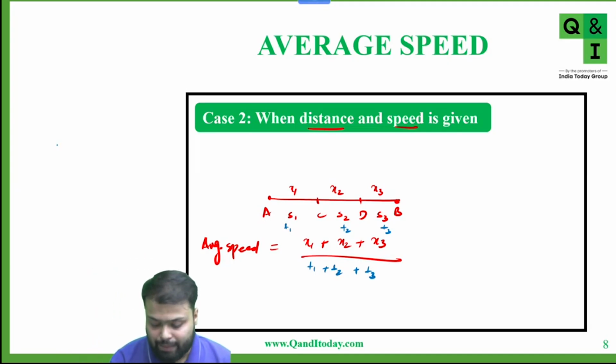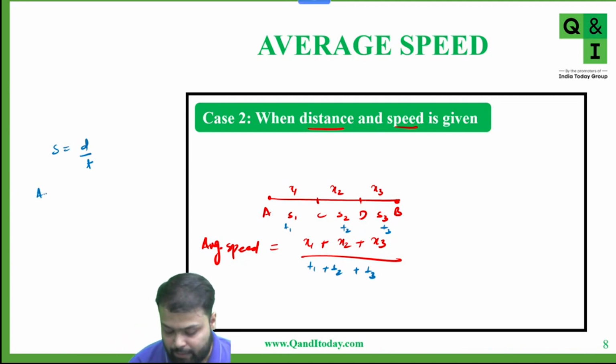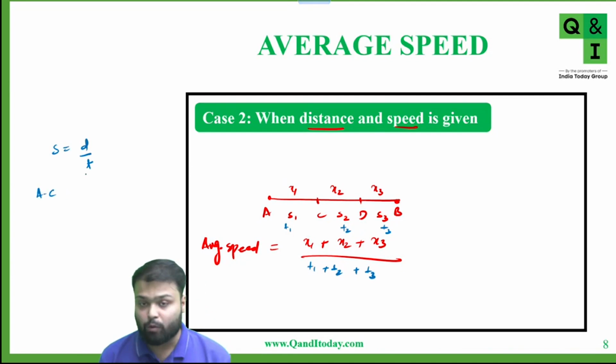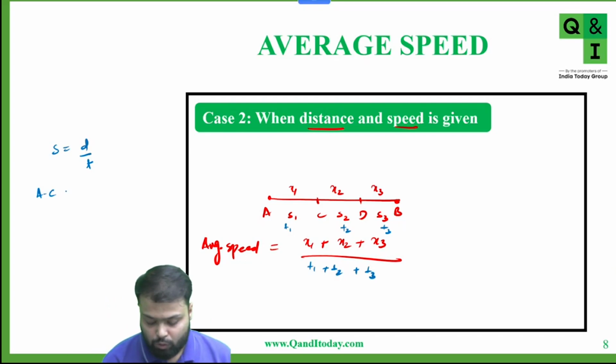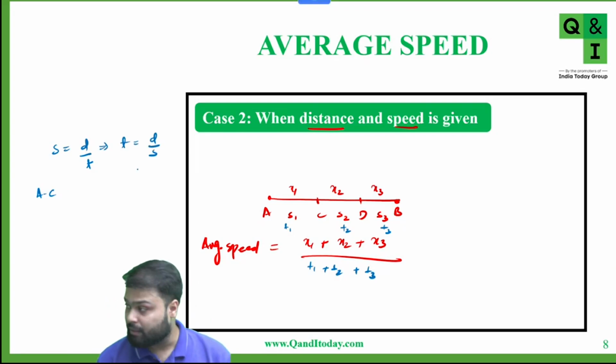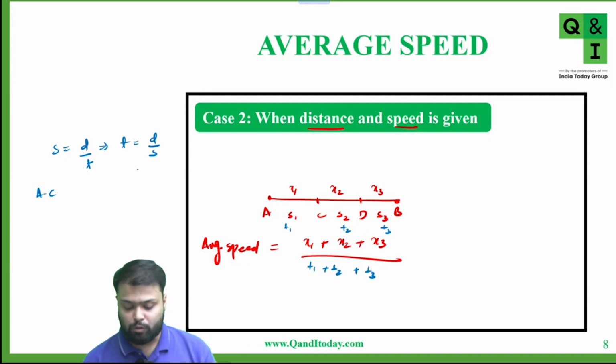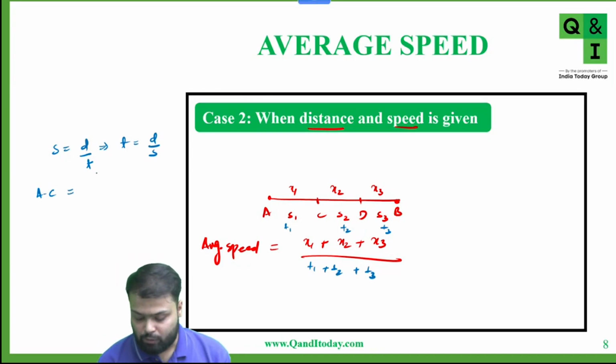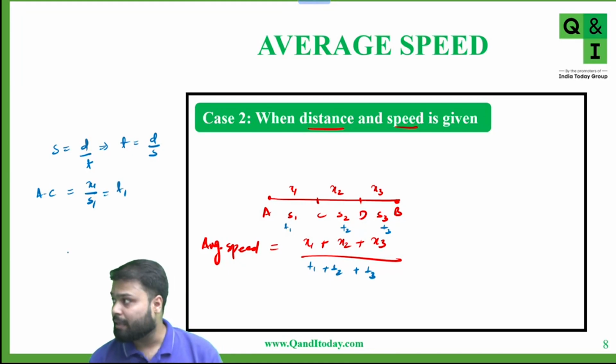We know that speed is equal to distance upon time. So from A to C, if we have to calculate time, which is t1, from here we can write that time is equal to distance upon speed. Yes or no? And for A to C, distance is x1 and speed is s1. Okay. So t1 is x1 upon s1.